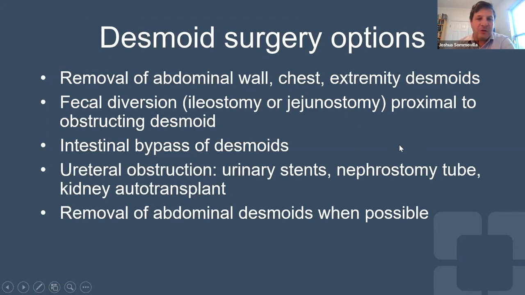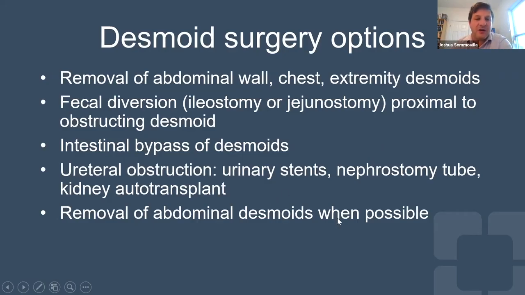Sometimes, depending on where a desmoid tumor is located, we can bypass the desmoid. That would allow a person to live without a bag, without the risk of removing the desmoid, and just basically bypass one segment of the intestine to another, relieving the symptoms. When the urine tubes, the ureters, become obstructed, there are a lot of options for that.